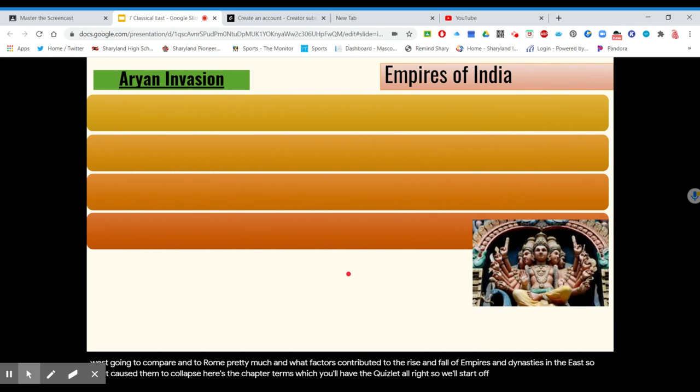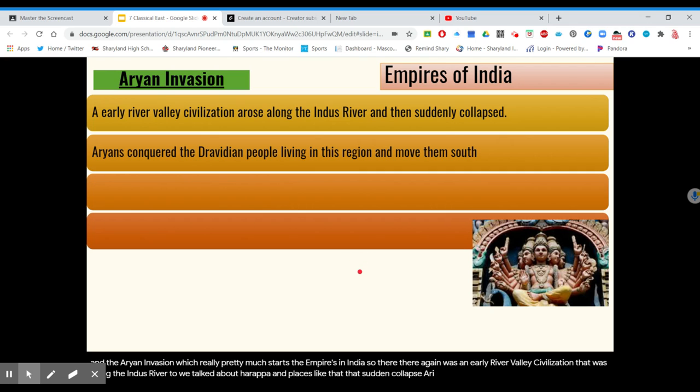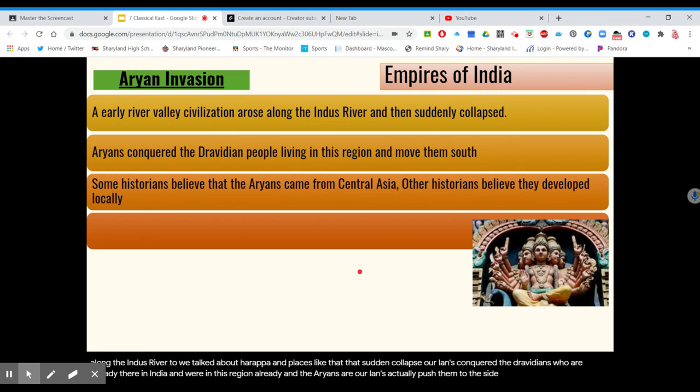All right, so we'll start off with the Aryans and the Aryan Invasion, which really pretty much starts the empires in India. So there again was an early river valley civilization along the Indus River. We talked about Harappa and places like that that suddenly collapsed. The Aryans conquered the Dravidians, who were already there in India, and the Aryans actually pushed them to the south. Some historians believe the Aryans came from Central Asia. Other people believe that they developed locally.